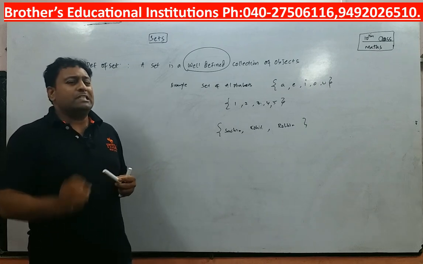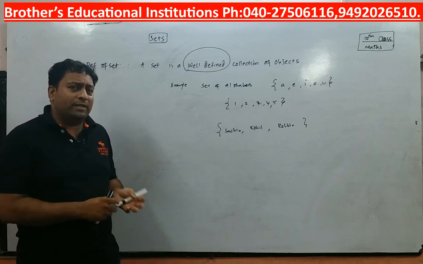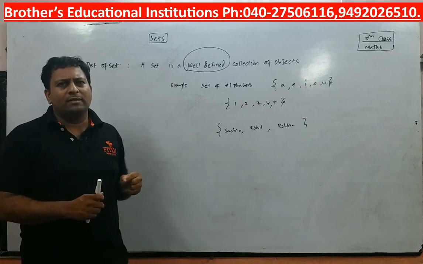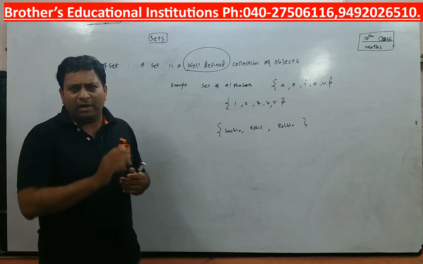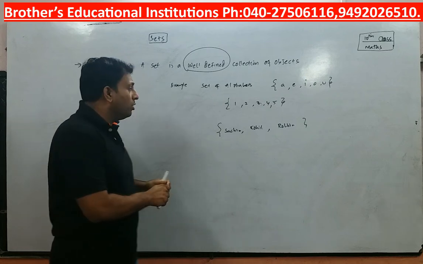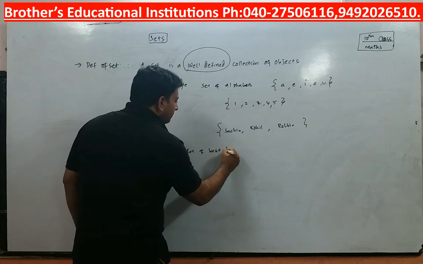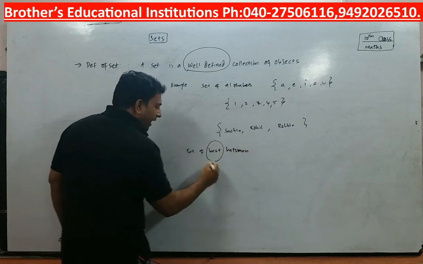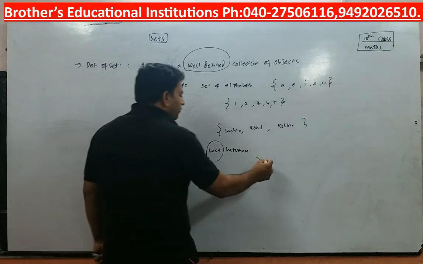But if I ask you for a set of best batsmen, I cannot write the set, because for me what is best? Best in test cricket, best in 20-20 match, best in one day international, or best in dressing, or best in appearance, we do not know. So when I say set of best batsmen, what is important here is I have to define what that best is. Unless I define what that best is, I cannot go further and write the set.